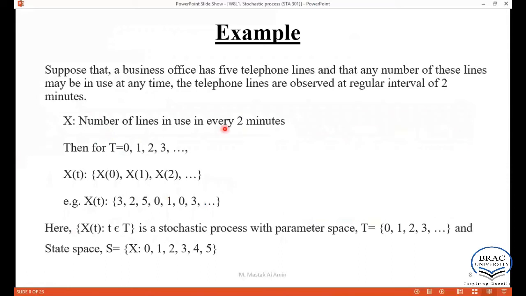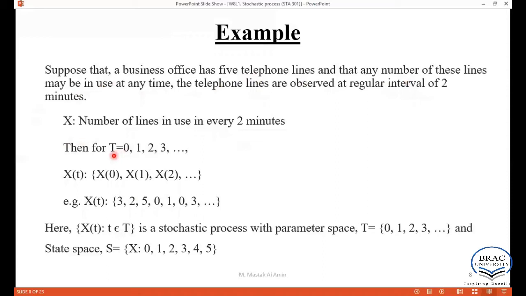Now again, let's consider a real life example to help you understand what a stochastic process is. Consider a business office that has 5 telephone lines, and any number of these lines may be in use at any time. The telephone lines are observed at regular intervals of 2 minutes. So here X is the number of lines in use every 2 minutes.